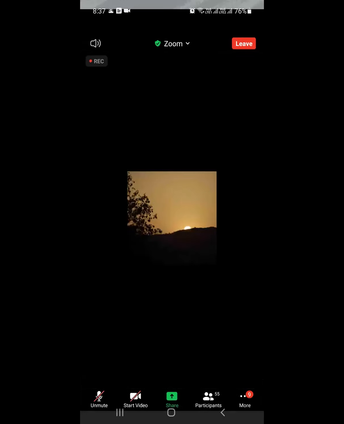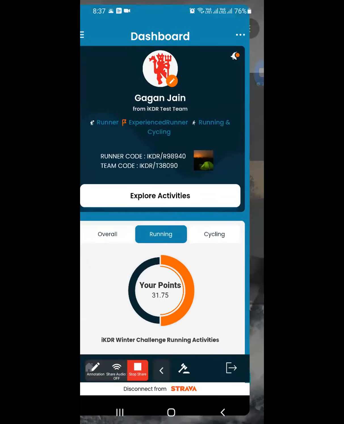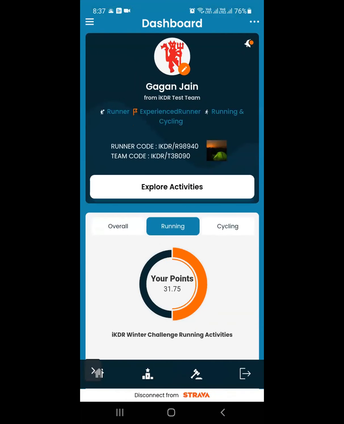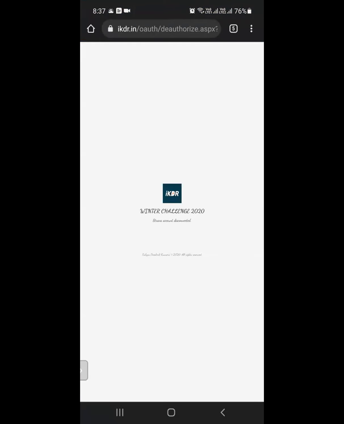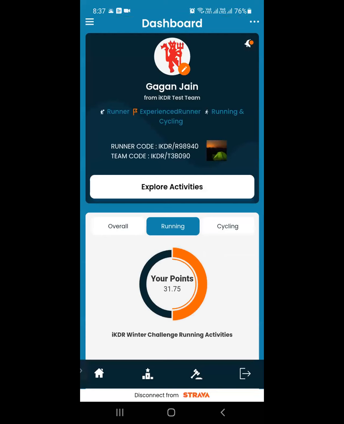Okay, so one thing, you can link this app directly to your Strava account. Gagan, can you just show your screen again, please? Yeah, can you go to iKTR? There is a button below. If you see, it is mentioned as disconnect from Strava. Ideally, it will be written connect to Strava when you log in for the first time. Once you click connect on Strava, it will go into your Strava account. There you will have to enter your credentials. You will have to click link, and then whatever activities come into Strava will automatically flow here.